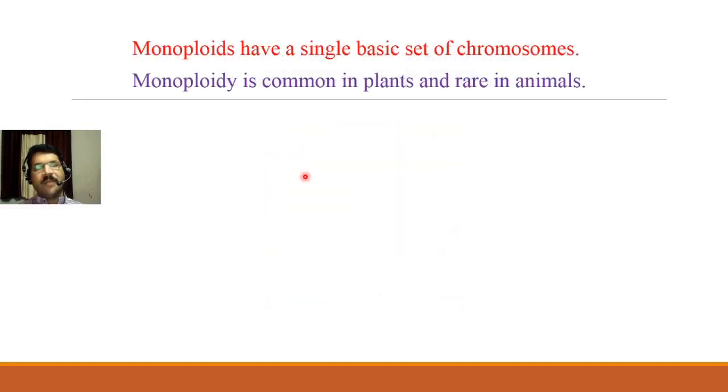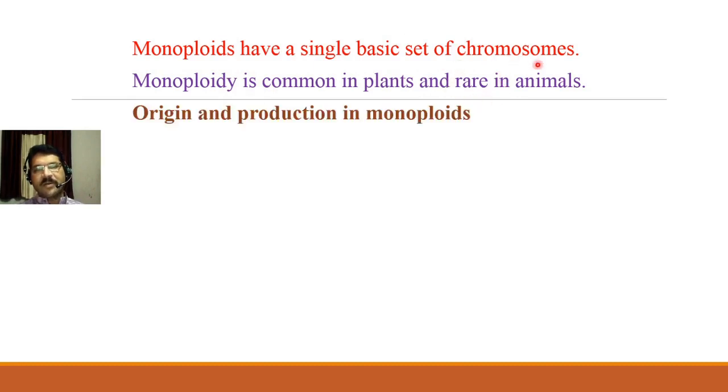So we know very well monoploids, they are the organisms having single basic set of chromosomes, means the organisms having only one set of chromosome, that is basic set of chromosome, then they are known as monoploids. So this type of monoploidy, it is seen commonly in plants, but it occurs rarely in animals. Now we will see origin and production of monoploids.